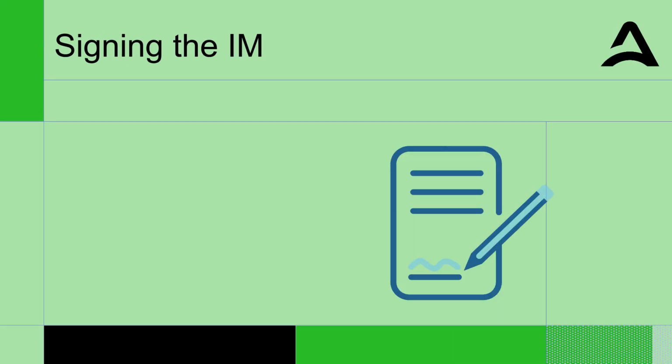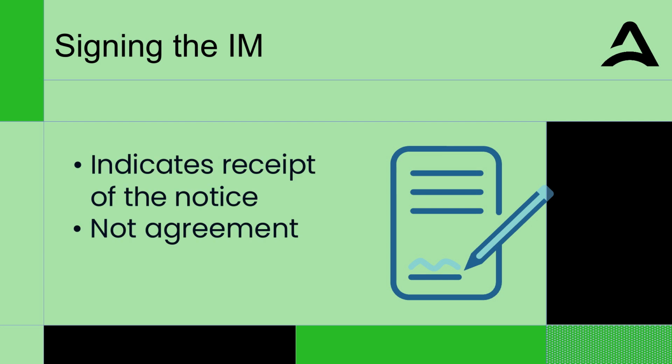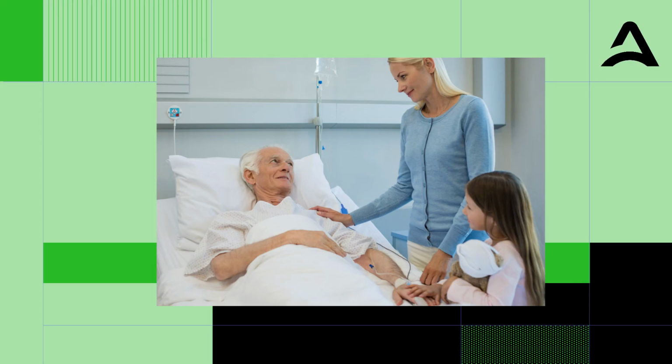The IM must be signed and dated by the Medicare beneficiary. Signing only indicates receipt of the notice, not agreement. The notice is required even if the beneficiary agrees that services should end. If the beneficiary is not competent to make decisions, the notice must be delivered to a representative. Typically, a representative would be someone who has legal responsibility to make decisions such as consent to treatment.